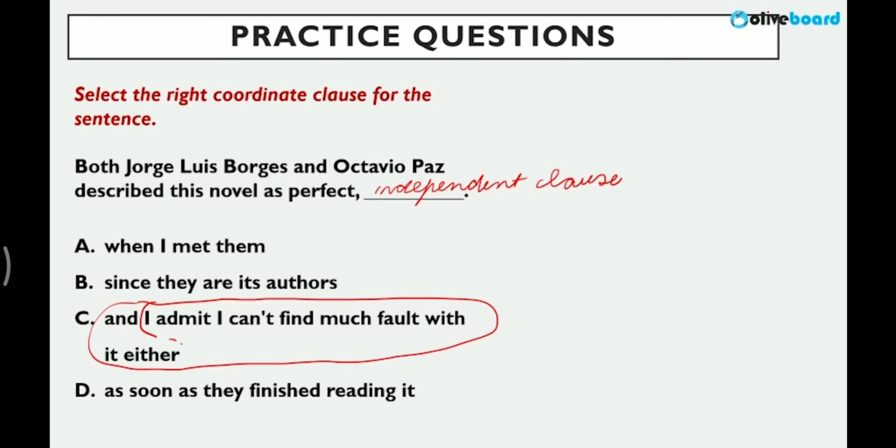Remember, when I'm choosing an independent clause, there can be conjunction words used to join two clauses. Here, "and" is used. So the third is correct because we are not giving a reason. Dependent "since" is not used, not giving time. Dependent "when" or "as soon as" is wrong. An independent clause is required, which is only in option C.